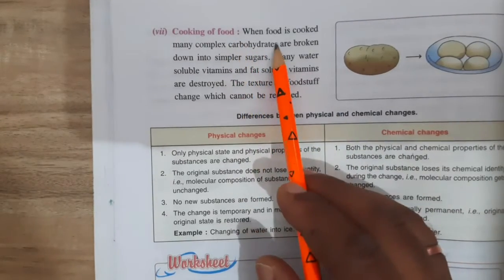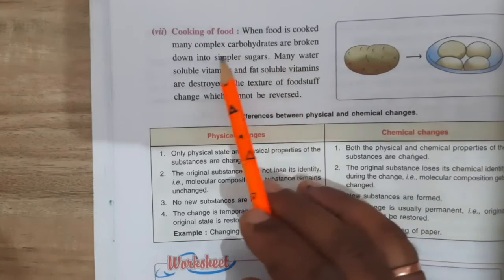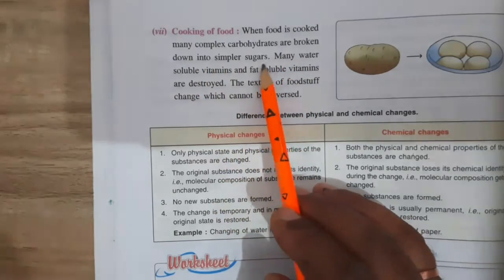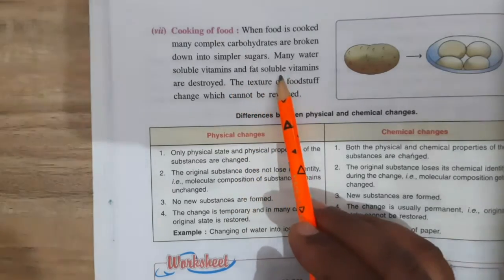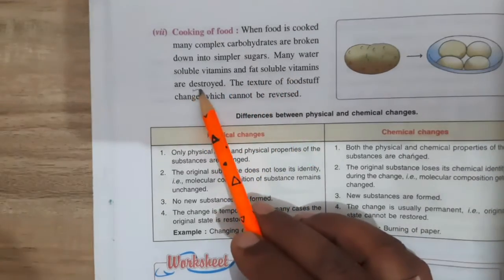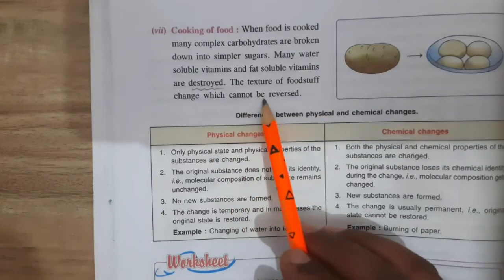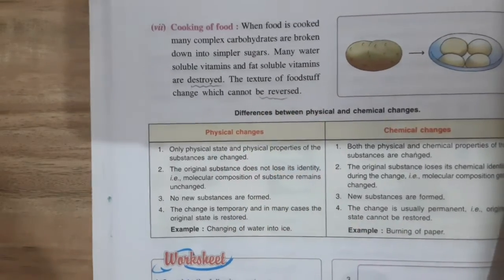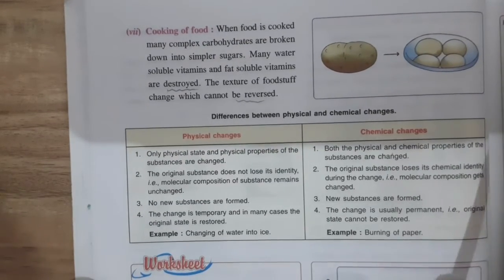Cooking of food: when food is cooked, many complex carbohydrates are broken down into simpler sugars. Many water soluble vitamins and fat soluble vitamins are destroyed. The texture of food stuff changes, which cannot be reversed. So we can say cooking sometimes also shows a chemical change.